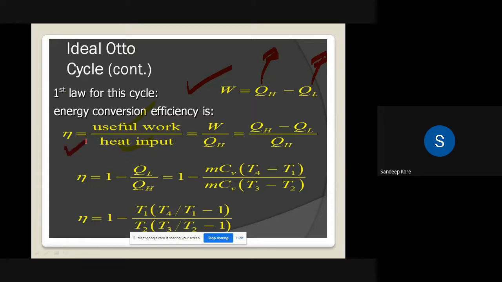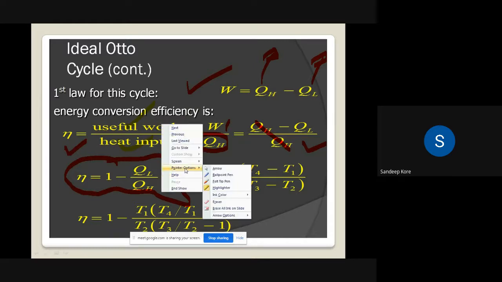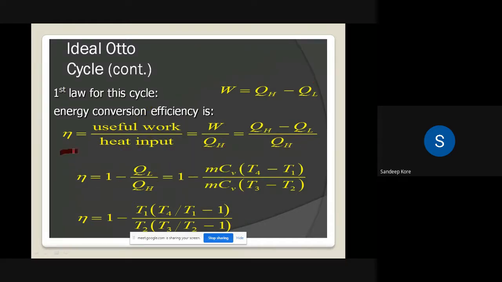So the efficiency is the work done W divided by the heat supplied QH, which is QH minus QL divided by QH. Separating the terms, we get the efficiency as 1 minus QL upon QH.